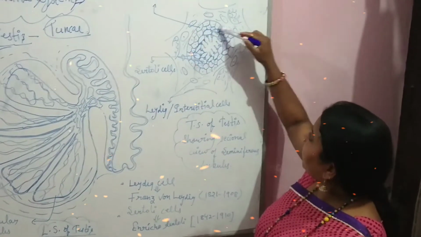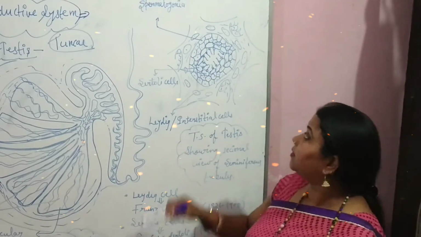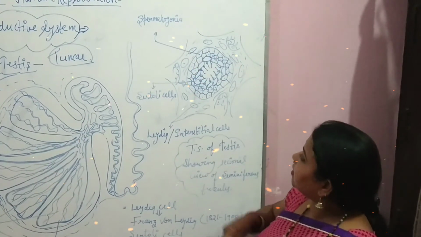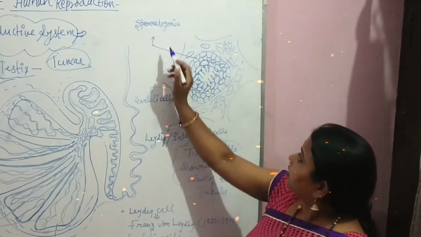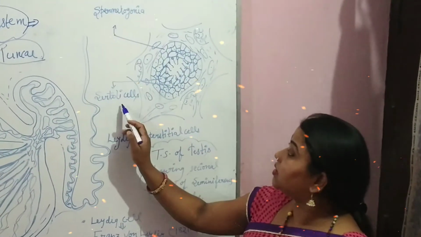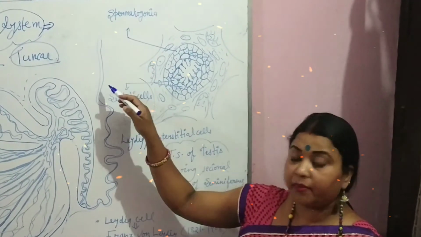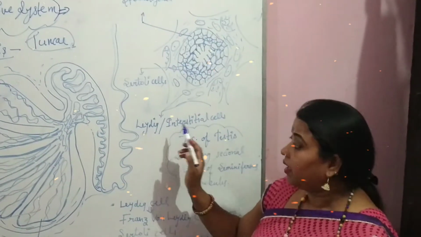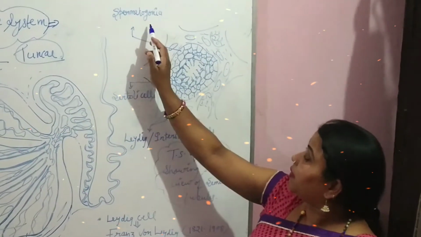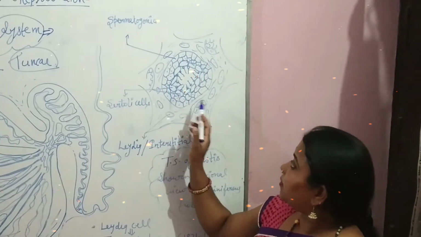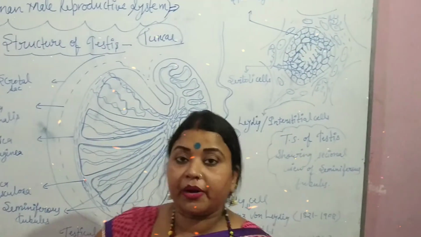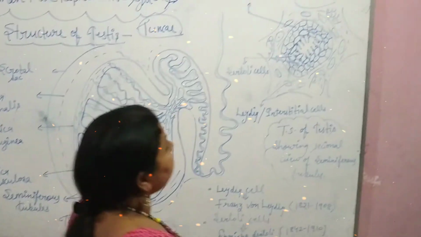And inside the seminiferous tubule, there are 2 types of cells. Spermatogonia, which are the primary germ cells, and second, the Sertoli cells. These 2 cells are found inside the seminiferous tubule, and outside the seminiferous tubule, Leydig cells are found. Leydig cells and Sertoli cells, these 2 cells are very important. The spermatogonia, by meiotic division, produce sperms. They are called spermatozoa.